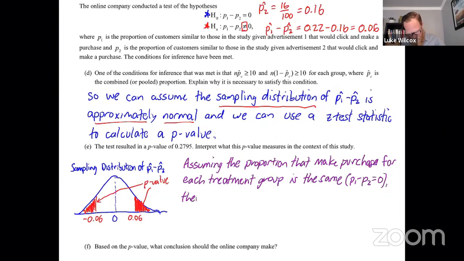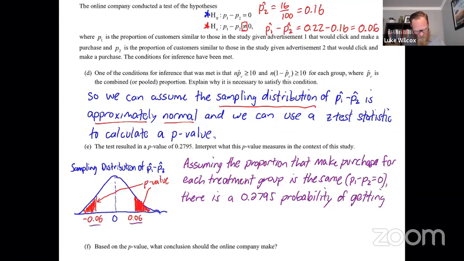There is a, and this is where we're going to give our p-value, which is a probability. Our p-value is 0.2795 probability of getting, now let's look at our picture here.